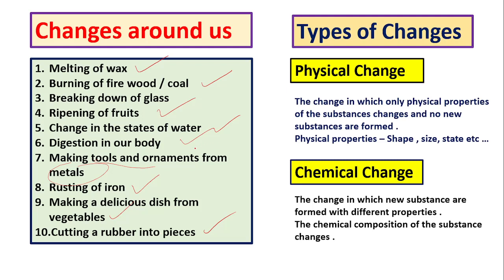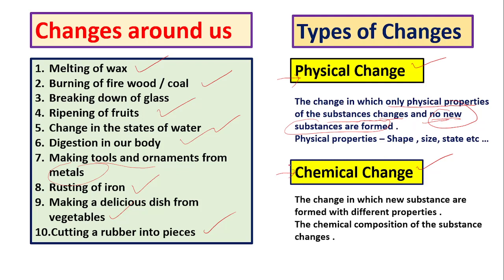But all of the changes can be categorized into two types: physical and chemical. So changes are of two types: physical change and chemical change. Then let us know what the physical changes are. The changes in which only physical properties of the substances change and no new substances are formed. This is very important. No new substances are formed.